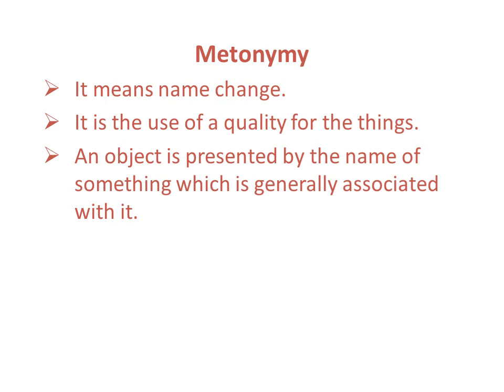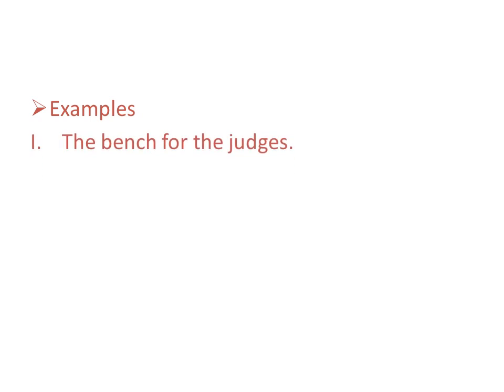For example, the bench for the judges. If in any sentence we find bench used for judges, there we can say the figure of speech used in this sentence is metonymy. Another example, purse for money. If I say I don't have a purse, purse is used for money. So here the figure of speech used is metonymy.